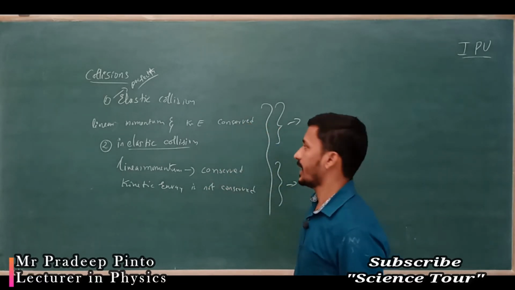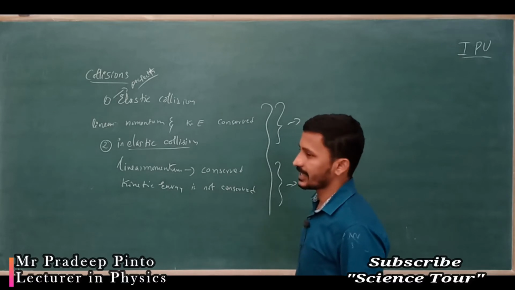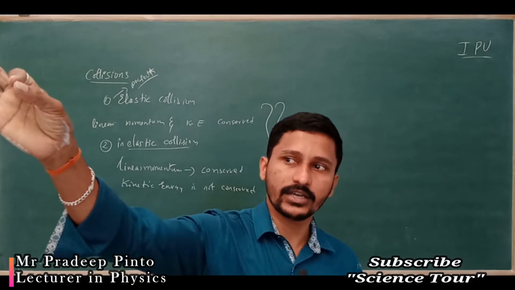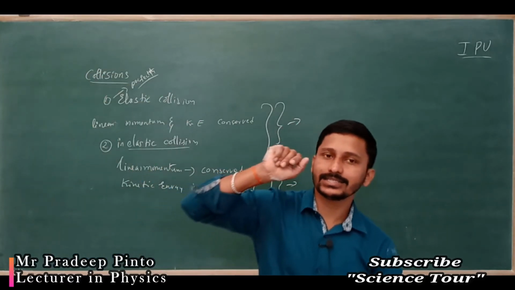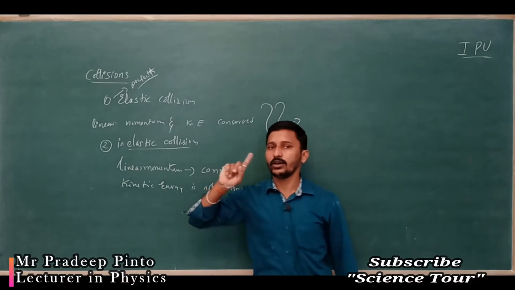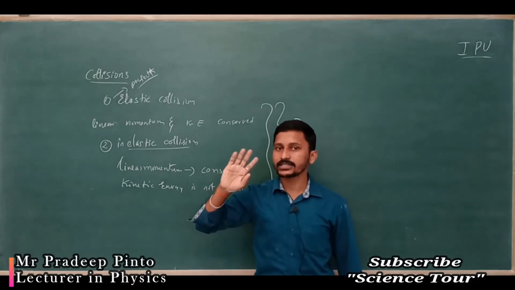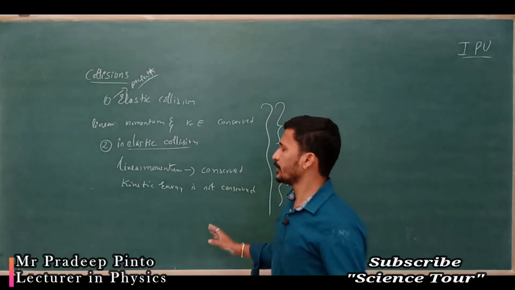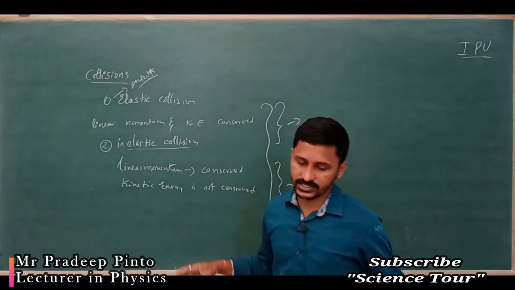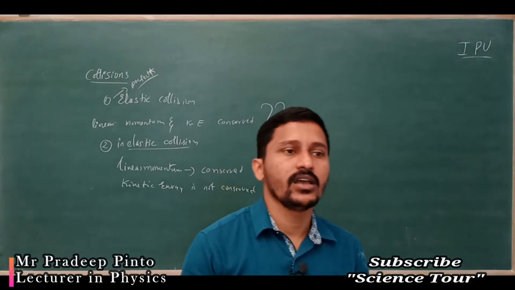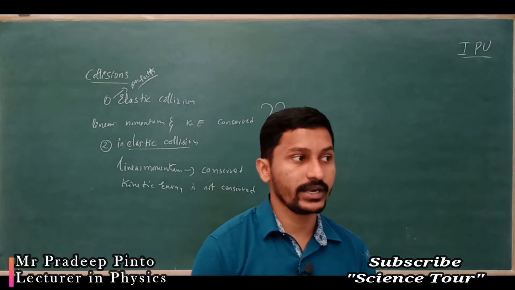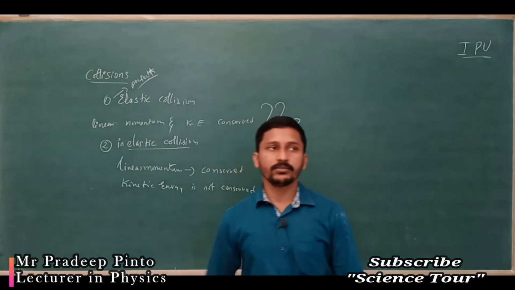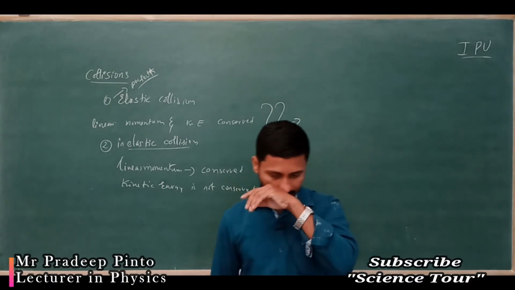That is elastic collision. Now inelastic collision means I am throwing a stone at a window pane, the glass window. What happens? The initial velocity and final velocity are not the same, which means kinetic energy is not the same, but the momentum is constant. Everywhere the momentum is conserved, because of the rate of change of momentum we studied in Newton's third law of motion. Everywhere the momentum remains constant.